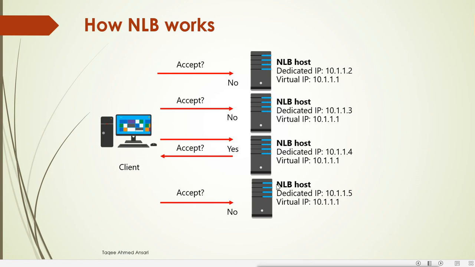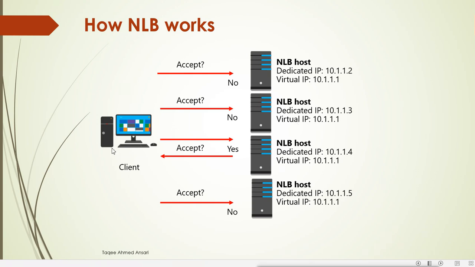But all these nodes also share a virtual IP, and you can see the IP is the same. This is the IP which the client uses to connect, because the client doesn't have to go to a particular node. It will go to the cluster IP, and this virtual IP will be the cluster IP.